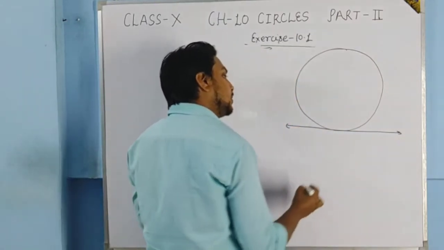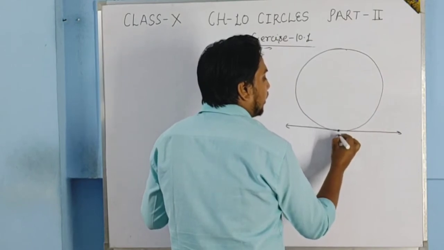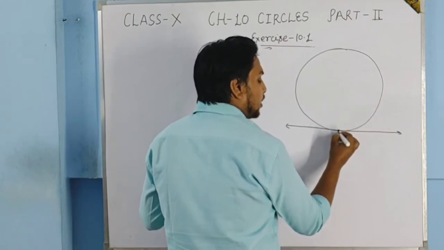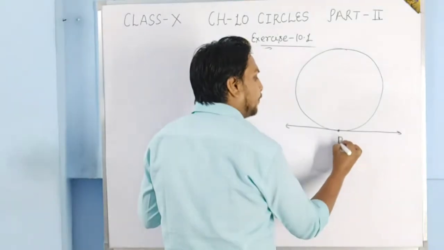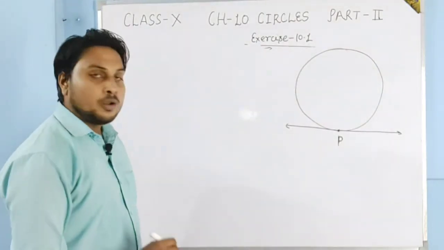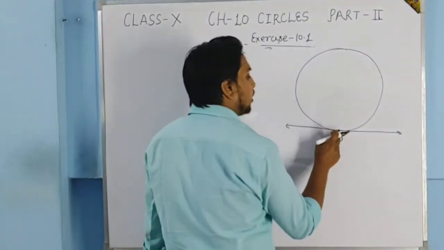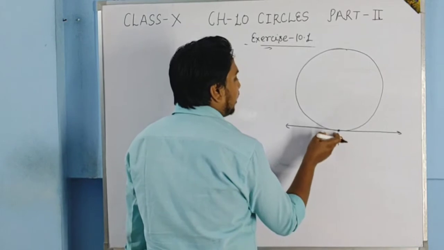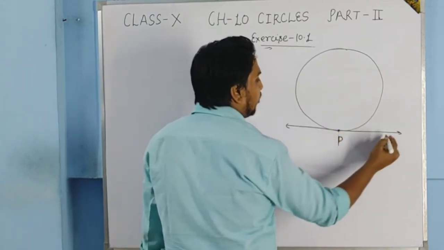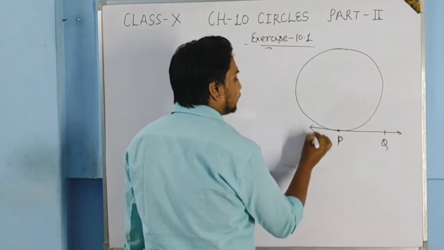In the question it is said that the tangent is PQ, and P is the point of the circle also. So here P will be the point of contact. The name of the tangent is PQ and P is the point of contact.